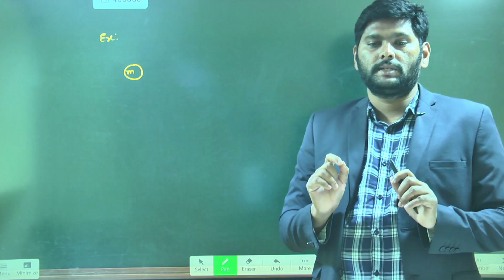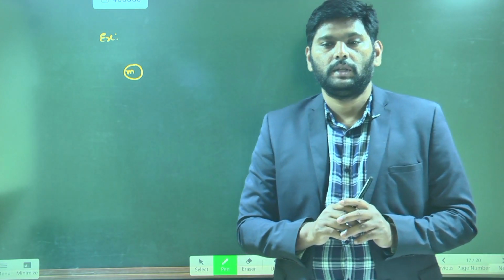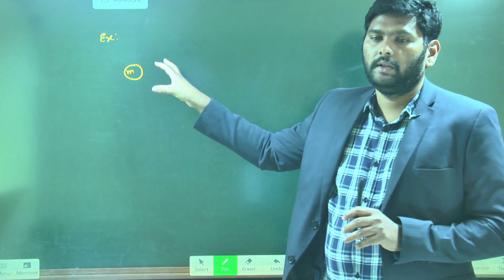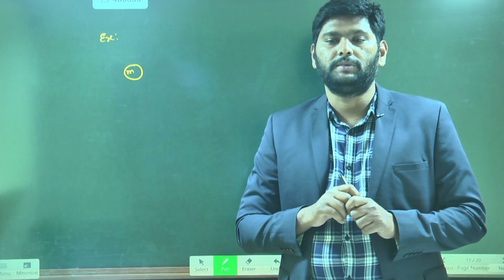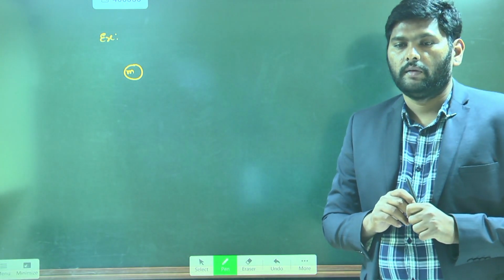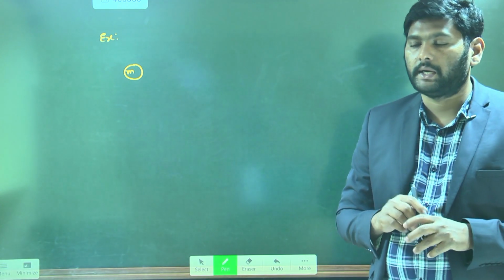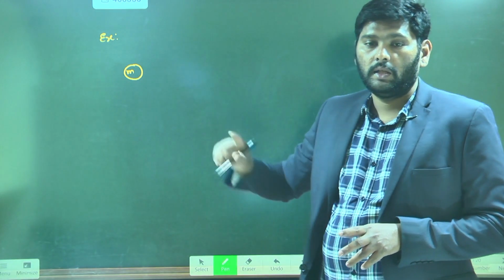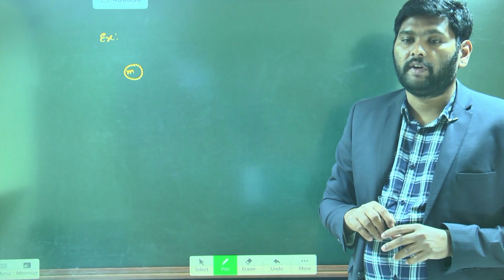What forces are acting on the object? When the object is freely falling, how many forces are acting? Only one force will act. What is that one force?